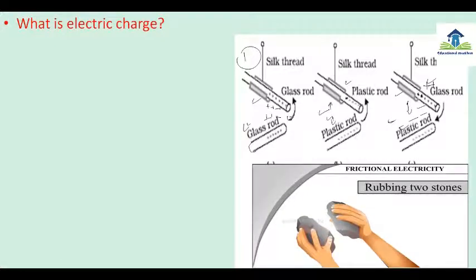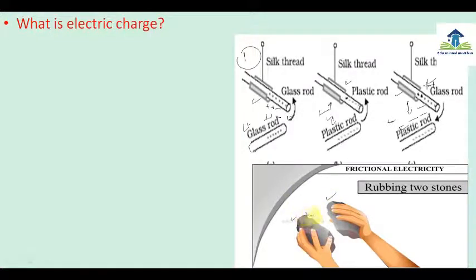Simply, any substance you can rub, like stone or whatever, the charge will be produced. So what happens if these two stones are rubbed together? Because these two things are the same substance, the first substance is a stone and this is also a stone.